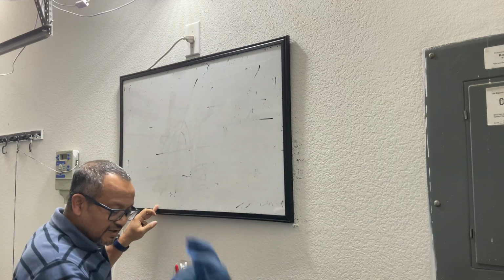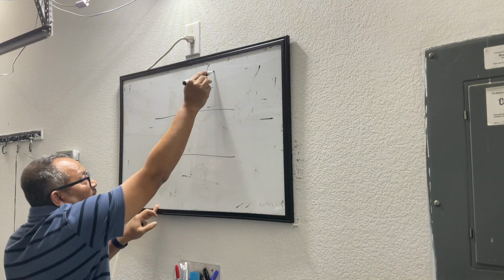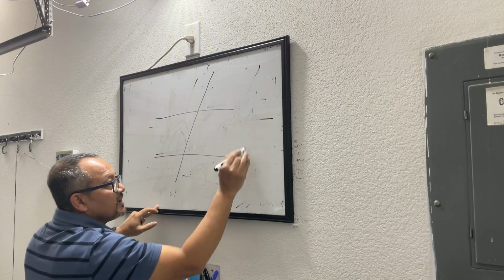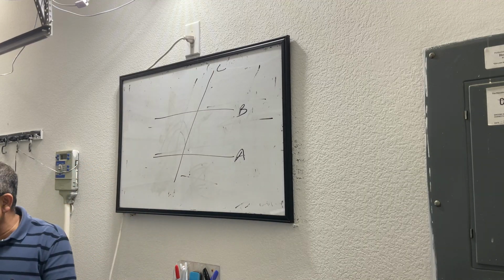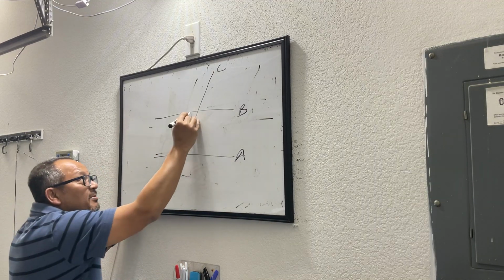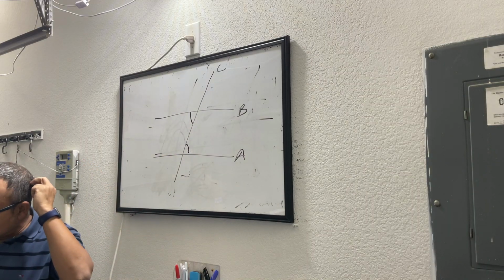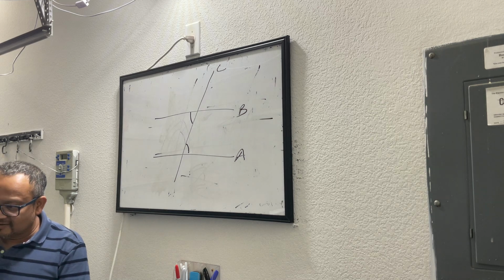Now, there is one more scenario. I have a pair of parallel lines A, B and C. You know about the corresponding angles now. How about this one and this one? What are these called?